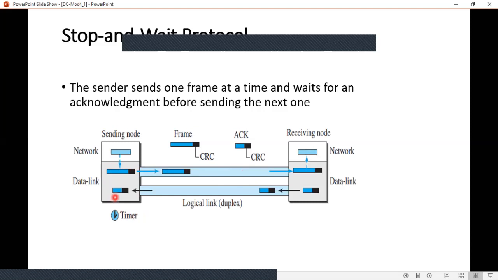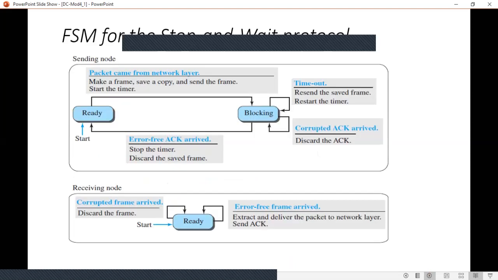And when, after the time period, an acknowledgement is not received, this particular frame copy which is saved here will be resent again. Understood, right? Why you are keeping a frame copy here at the data link layer. Okay, this is how this stop and wait protocol works.